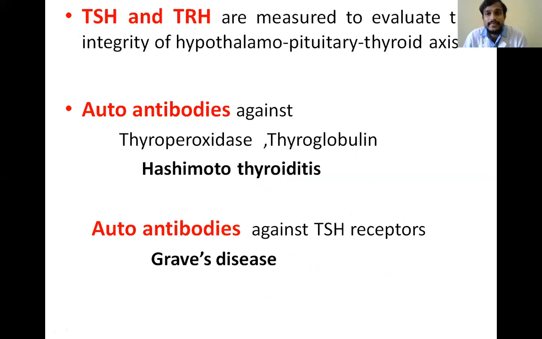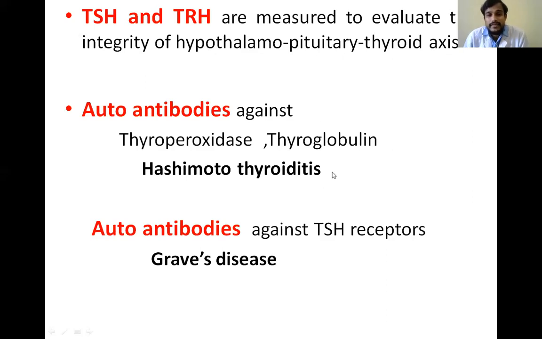Apart from this, for seeing the integrity of the hypothalamo-pituitary thyroid axis, we check the TSH and TRH. The values of T3, T4, TSH can be changed when there is any defect in the anterior pituitary or hypothalamus. So that's why we check the TSH and TRH levels also.